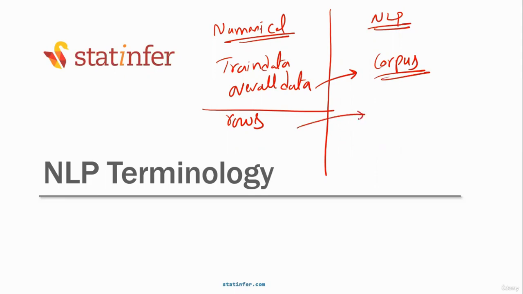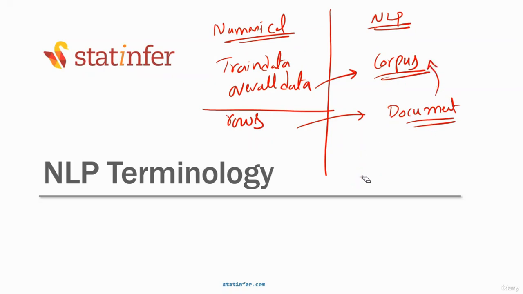Generally, rows are the ones that we tend to use in numerical data. Here, there is no concept of row. Here, each element in this text data, each entity, each observation, each record is known as a document. Document doesn't mean it's a literal Word document or Notepad document. No. A document means one entity, one observation, one record in the corpus. A document is one record in the corpus.